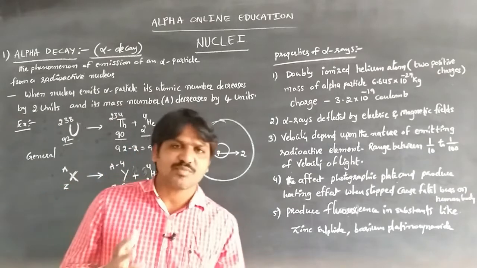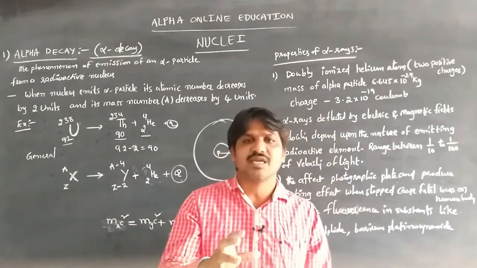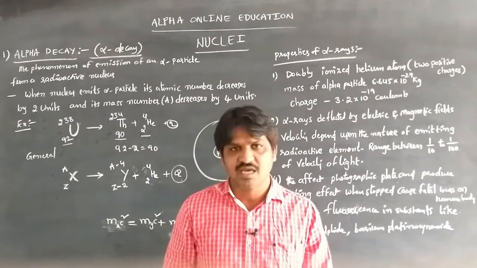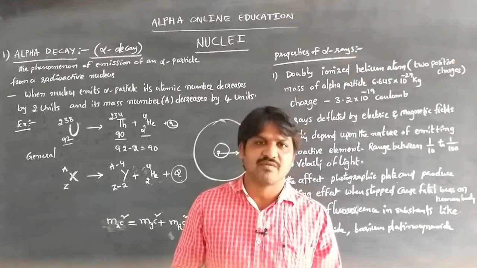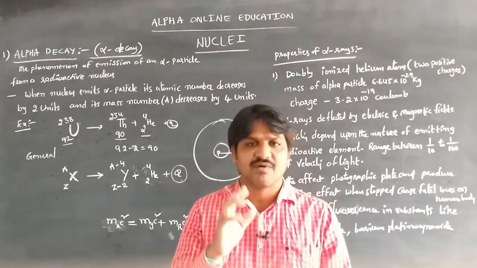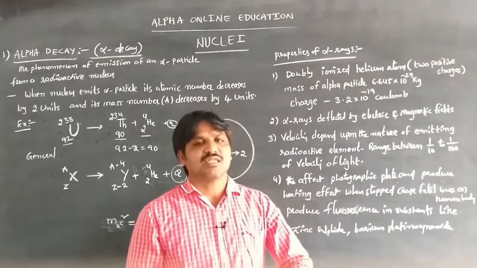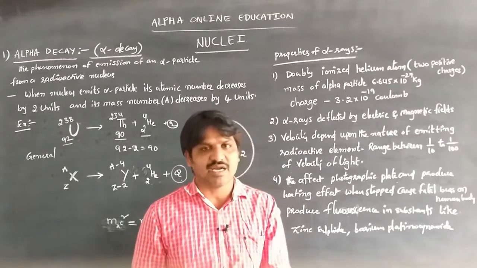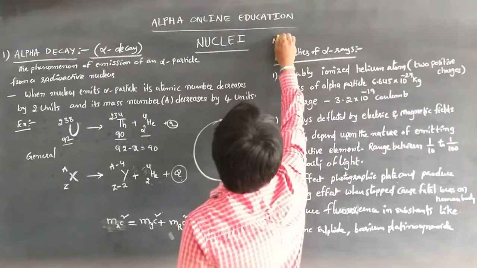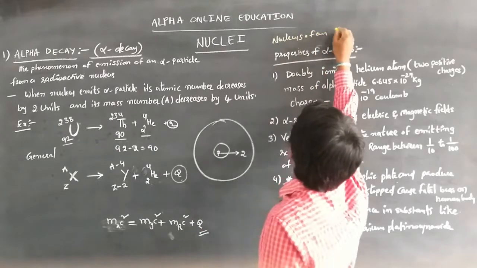Then what are the properties of the alpha rays emitted from the nuclei? Whenever the nucleus disintegrates and emits alpha particles, those rays are called alpha rays. In alpha decay, alpha rays are emitted. Regarding the properties of alpha rays, we know that an alpha particle is nothing but the nucleus of a helium atom.